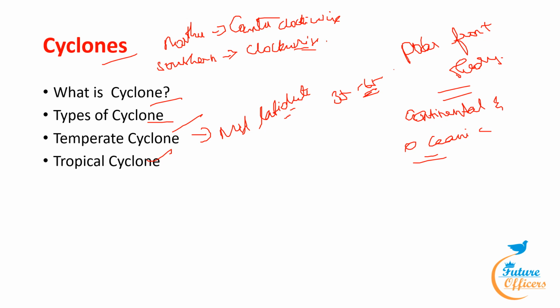Since temperate cyclones are mid-latitude cyclones, they are mainly influenced by the westerlies, which are permanent mid-latitude winds. These cyclones move eastward from their point of origin at an average speed of 32 km per hour in the summer and 48 km per hour in the winter.